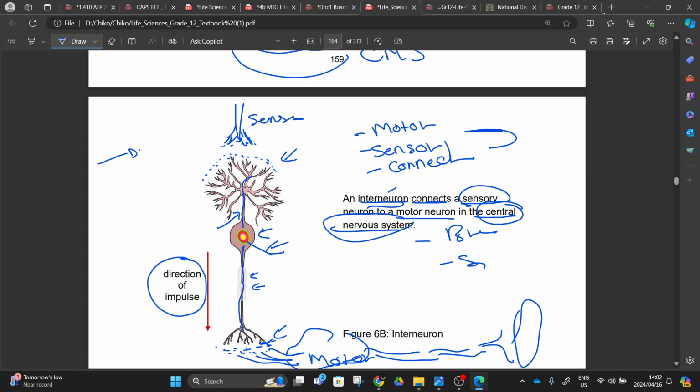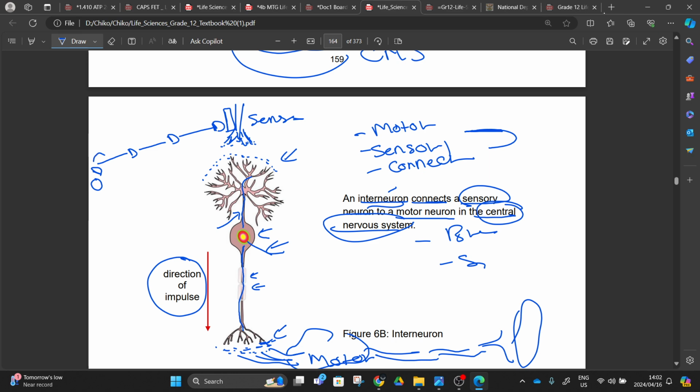This neurotransmitter is going to be sent to an interneuron, and the interneuron is going to produce another type of neurotransmitter. These neurotransmitters are going to be picked up by a motor neuron. A motor neuron is going to release another type of neurotransmitter, and these neurotransmitters are going to be collected by our effector. These neurons started with an effector. The effector is going to release another part of neurons.